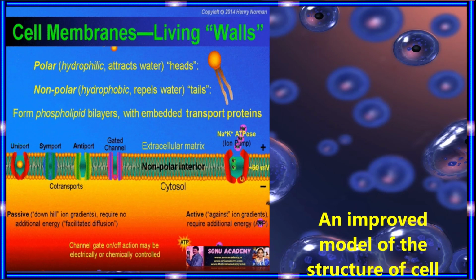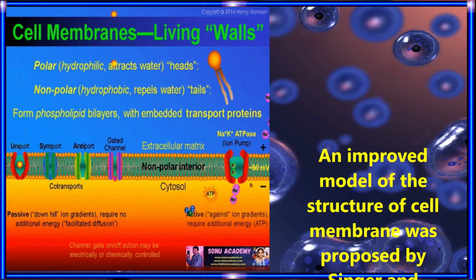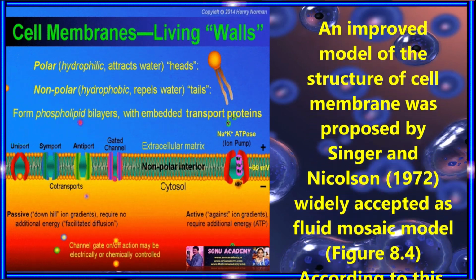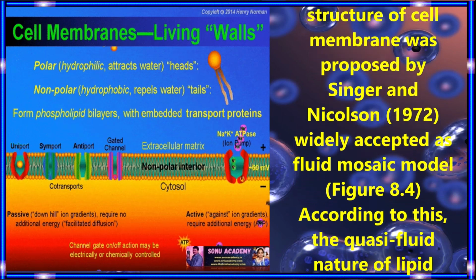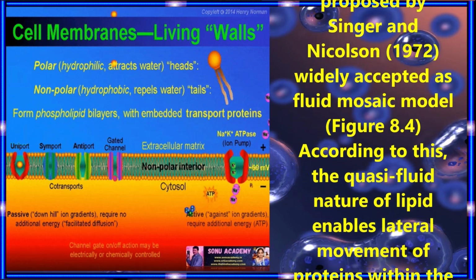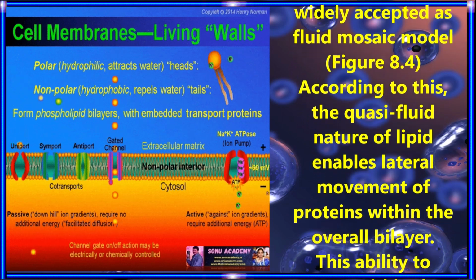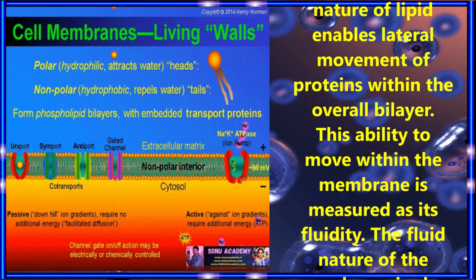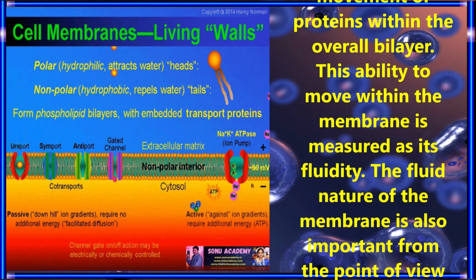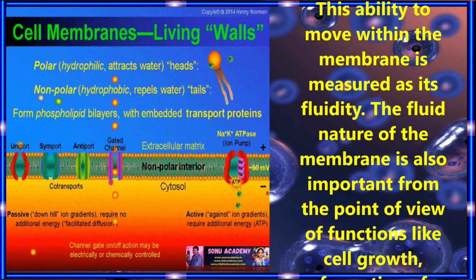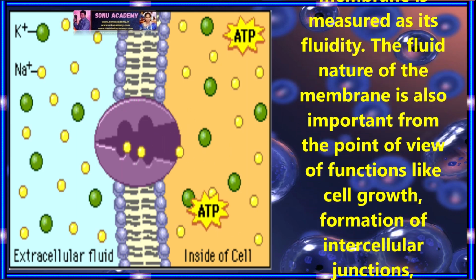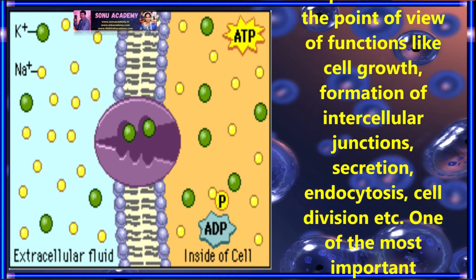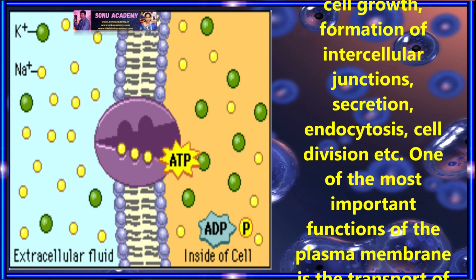An improved model of the structure of the cell membrane was proposed by Singer and Nicolson in 1972, widely accepted as the fluid mosaic model. According to it, the quasi-fluid nature of lipids enables lateral movement of proteins within the overall bilayer. This ability to move within the membrane is measured as its fluidity. The fluid nature of the membrane is also important from the point of view of functions like cell growth, formation of intercellular junctions, secretion, endocytosis, cell division, etc.